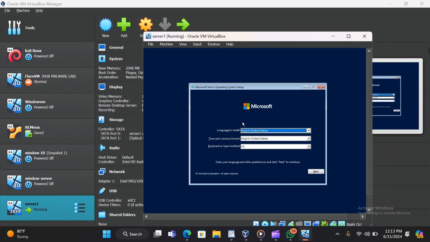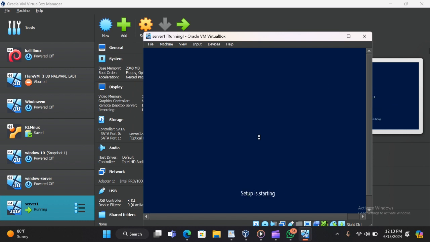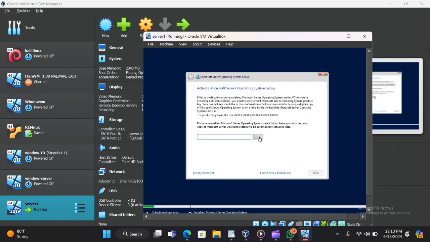For the language to install, just select English if it is your preferred language, or if it is not, you can select another language. For me, it fits what I want. Then you select setup and start installing. Now it is just starting to install itself.